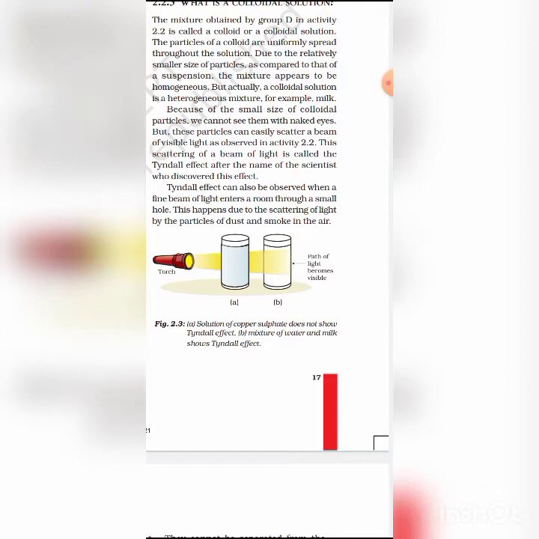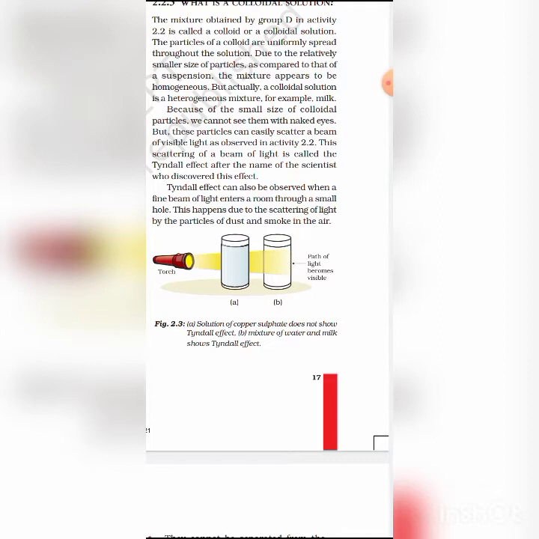This is due to the scattering of light by particles of dust and smoke in the air. This is a very common example we know very well.